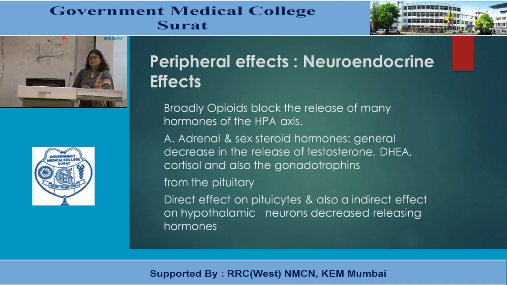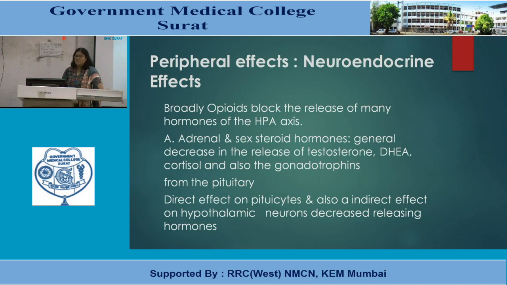Now peripheral effects, like neuroendocrine. First we have seen all the central nervous system effects. Now neuroendocrine effects. Broadly, opioids block the release of many hormones involved in the hypothalamus-pituitary axis. They modulate or block their release.